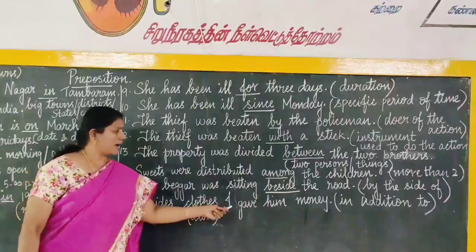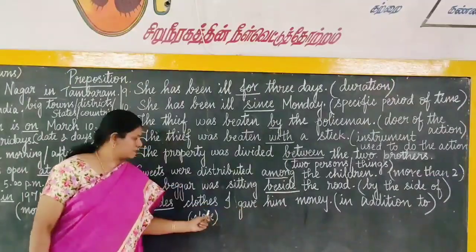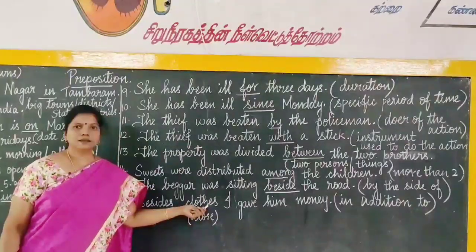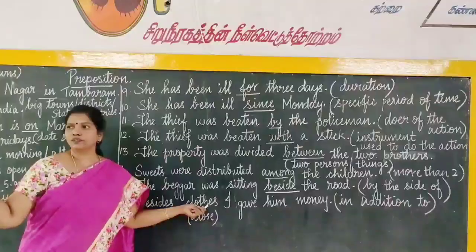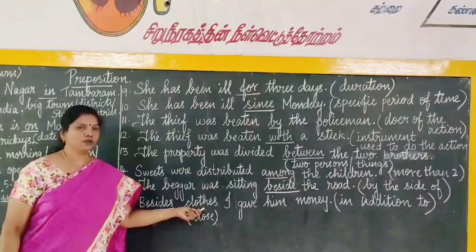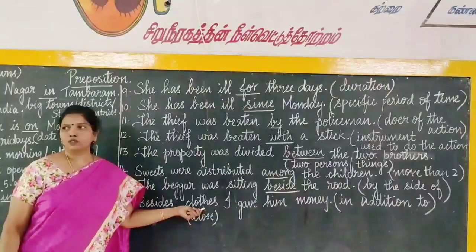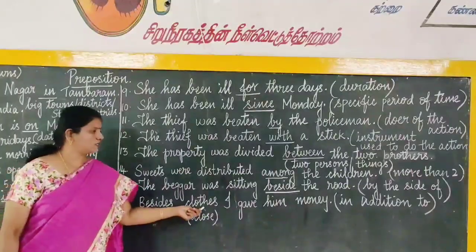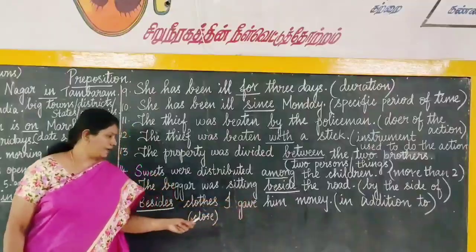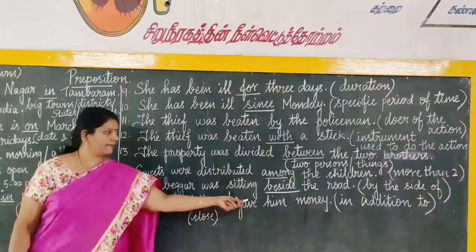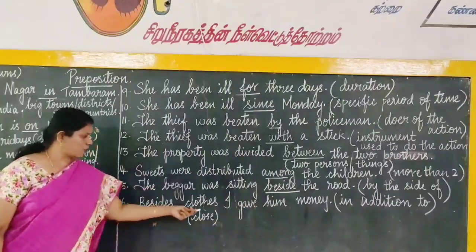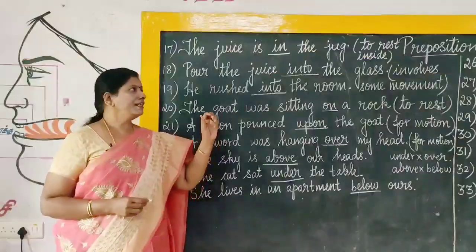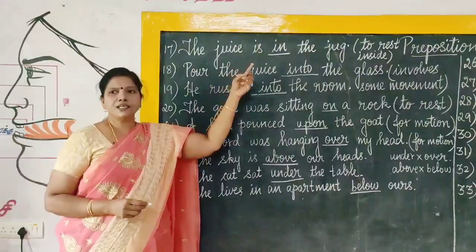Besides clothes, I gave him money. This one we have to pronounce it as close. TH is silent. Like how we tell close the door, close the windows. Similarly, we have to pronounce the word close, not clothes. TH is silent. So, besides clothes, I gave him money. I not only gave clothes, but also I gave money. In addition to clothes, I gave him money. Okay. So, 17th one, the juice is in the jug.